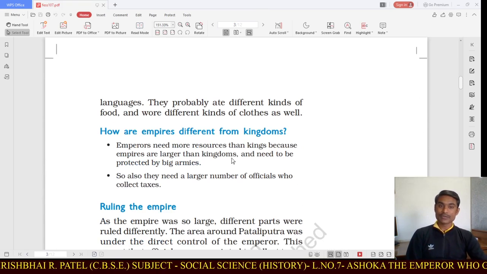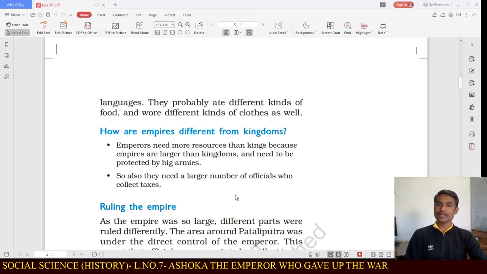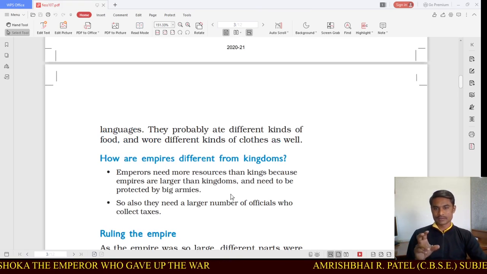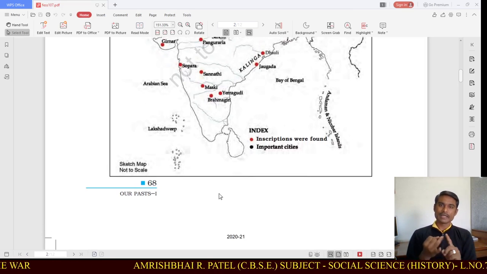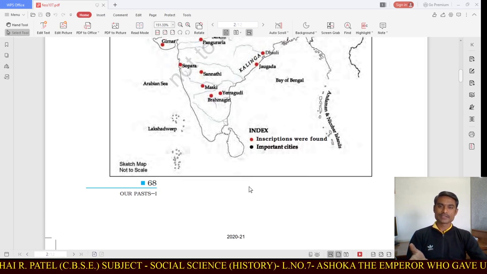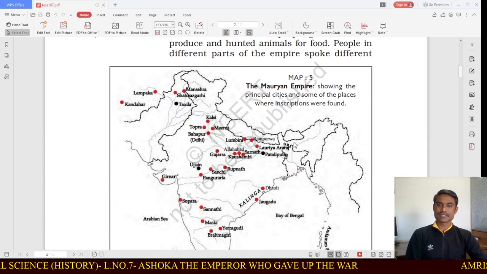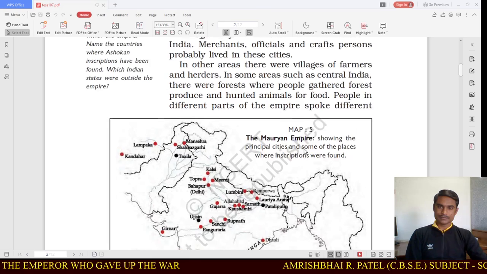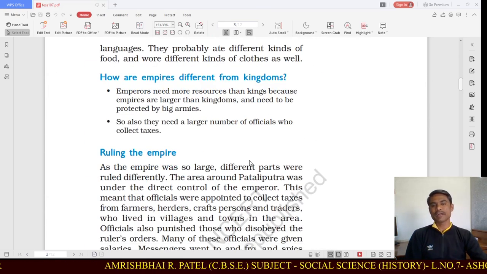They probably ate different kinds of food and wore different kinds of clothes as well. Okay, so this was the information that we have got from whatever we have learned right now. We have learned about the empire, dynasty, inscriptions, the existence of the Mauryan dynasty, and also the important cities and principal cities: Takshila, Ujjain and Patliputra.